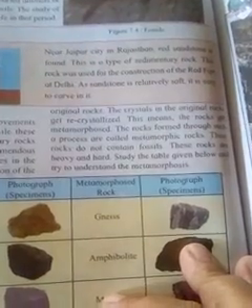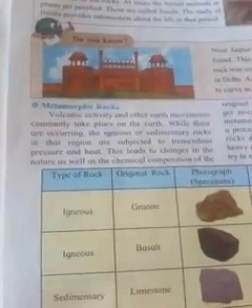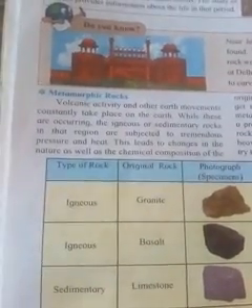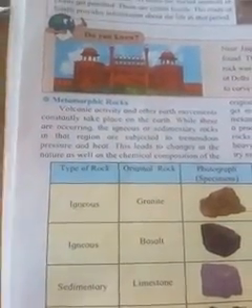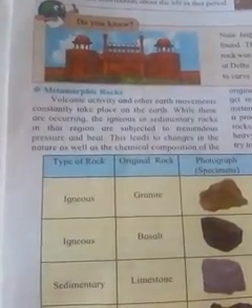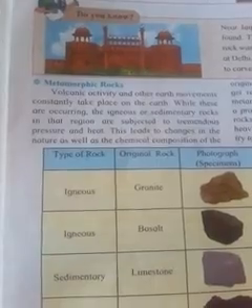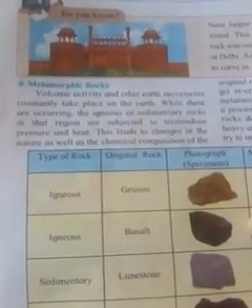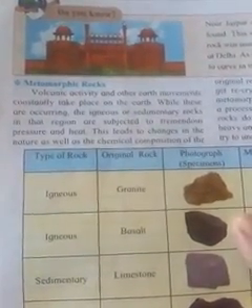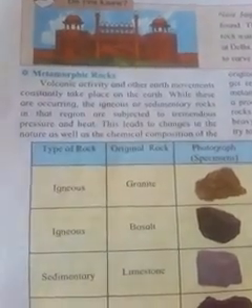These rocks do not contain fossils. These rocks are heavy and hard. That means the volcanic activity and other earth movements constantly take place on the earth. You know, volcanic eruption, volcanic activity and other movements take place on the earth. While these are occurring, the igneous and sedimentary rocks in this region are subjected to tremendous pressure and heat. That means the igneous rocks and sedimentary rocks are affected by the tremendous pressure and heat.